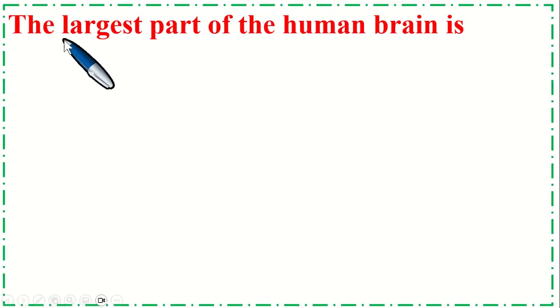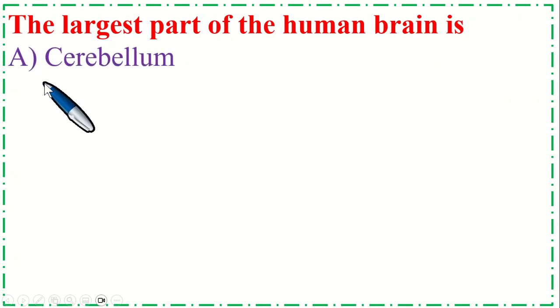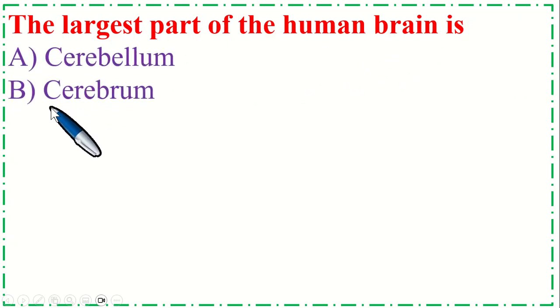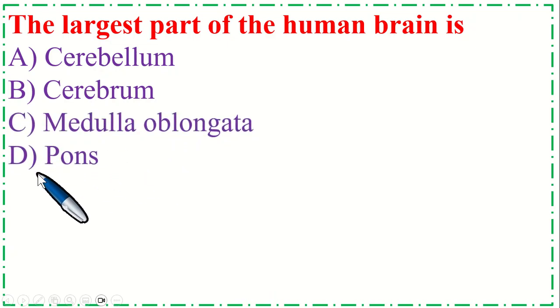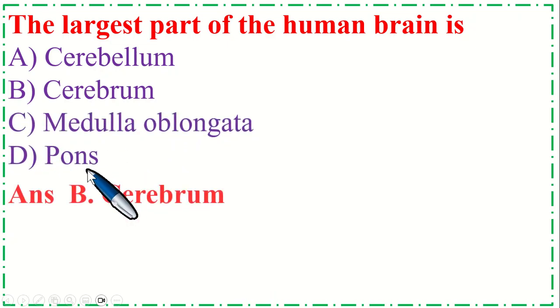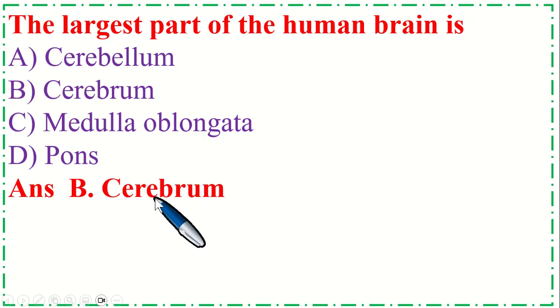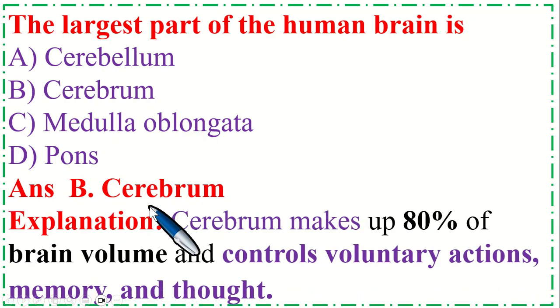This is very important MCQs. The largest part of the human brain is option A, cerebellum, B, cerebrum, C, medulla oblongata, and option D, pons. So the correct option is B, cerebrum. The cerebrum makes up to 80% of the brain volume and controls voluntary actions like memory and thoughts.